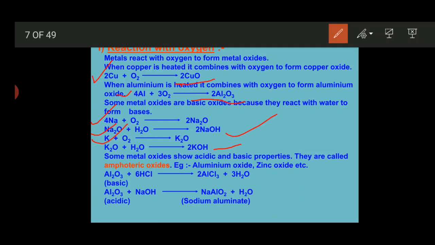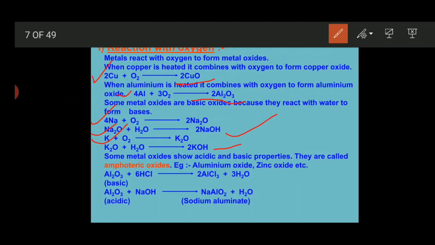If the other reacting substance is acidic in nature, then the metallic oxide behaves like a base, and if it is basic in nature, then it will behave like an acid.